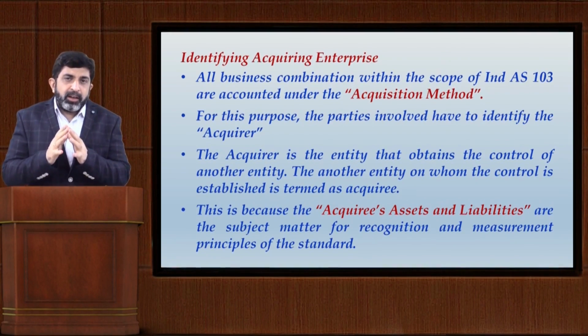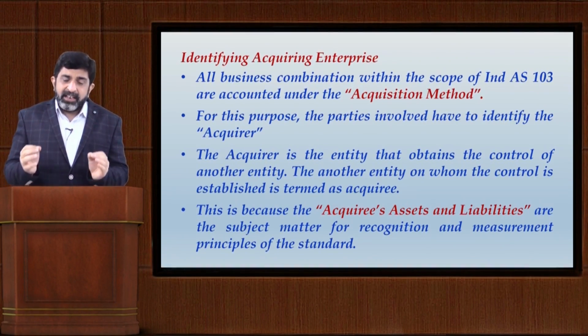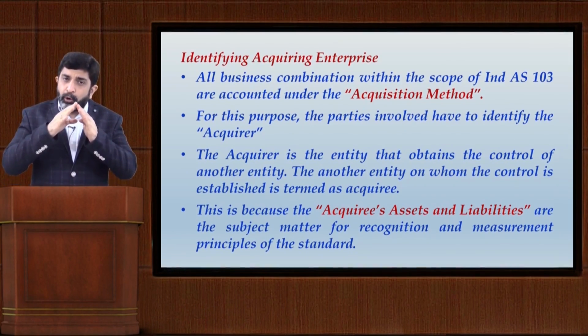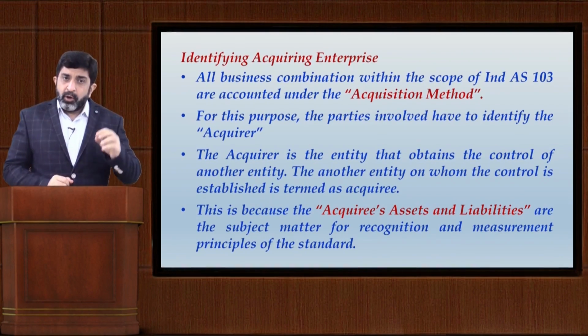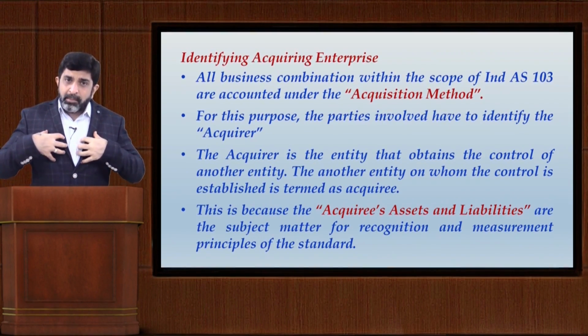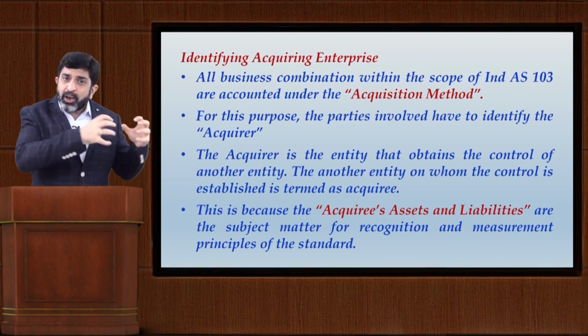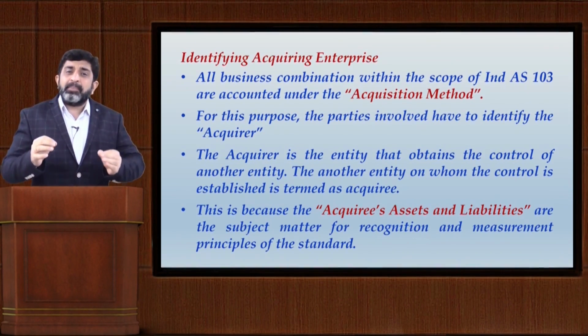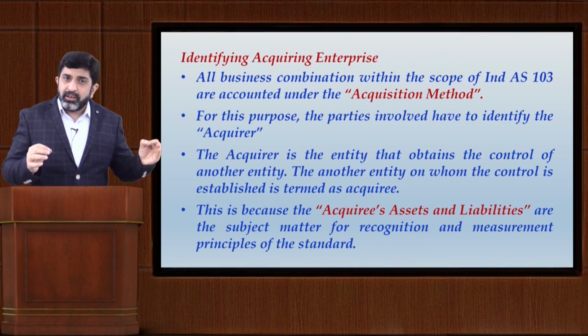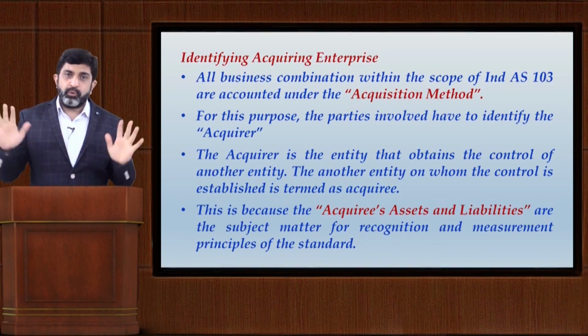So for making this thing simplified, let me classify this whole discussion into two categories. First category, where I am a company and I am acquiring the business of another company and I am settling the consideration by all means other than my own equity.